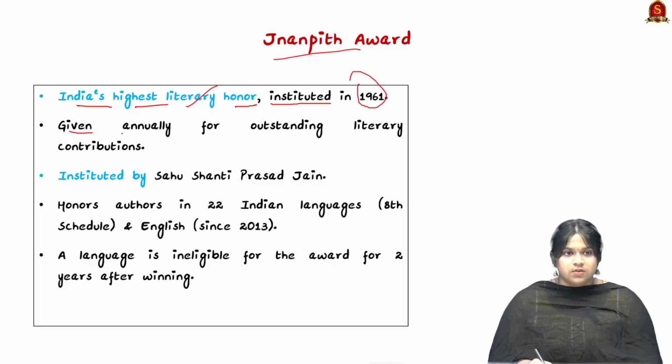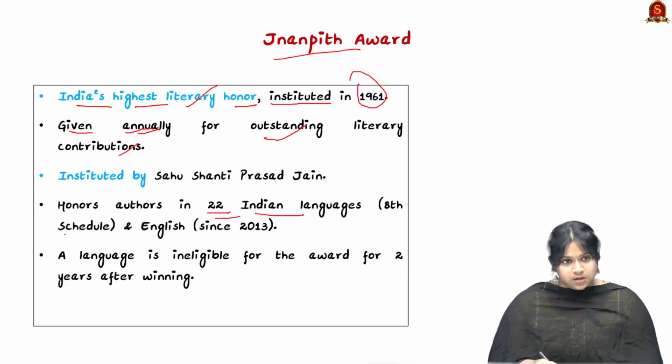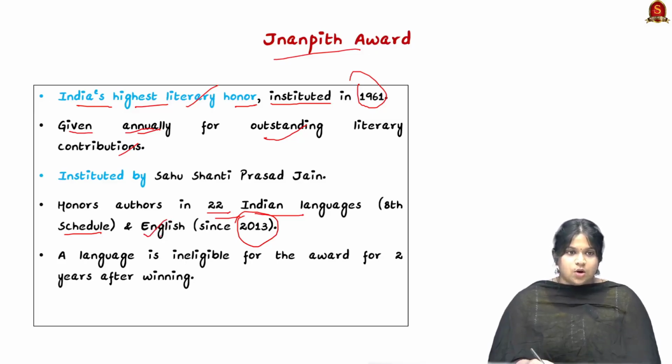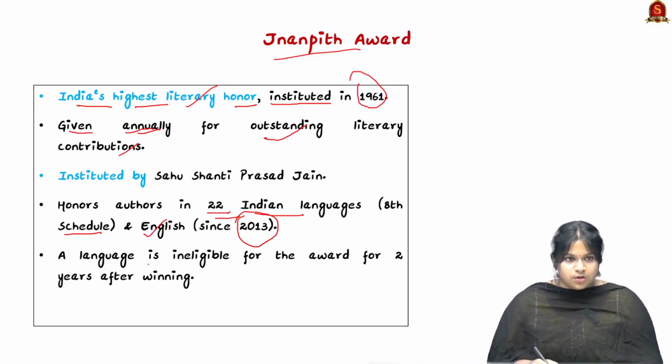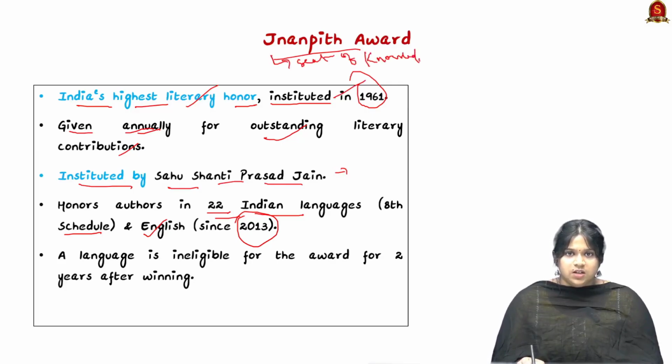It is given annually for outstanding literary contributions by authors in 22 Indian languages, which come under the 8th Schedule, and since 2013 English has also been added as a language to honor English authors. It was instituted by Sahu Shanti Prasad Jain, the founder of the Bharatiya Jnanpith. Jnanpith means the seat of knowledge in Hindi.